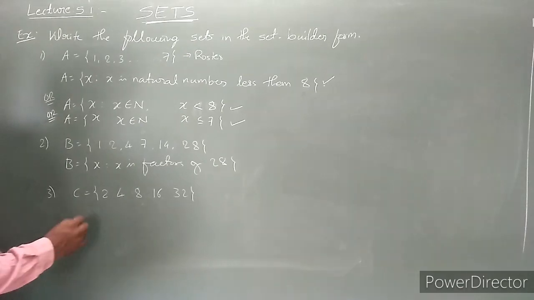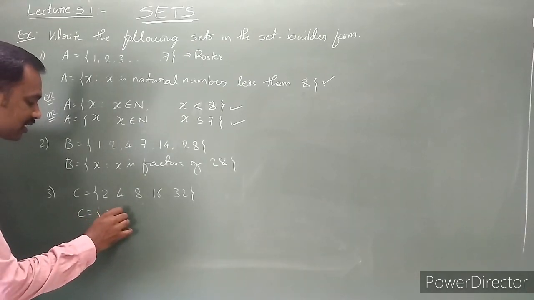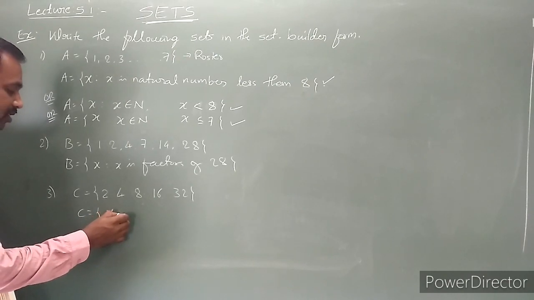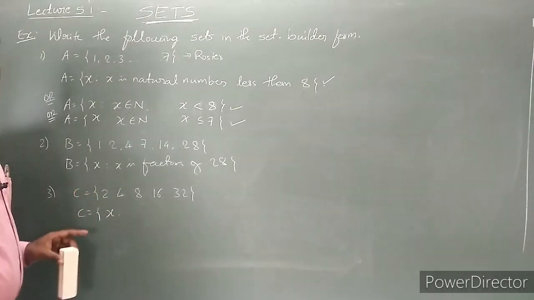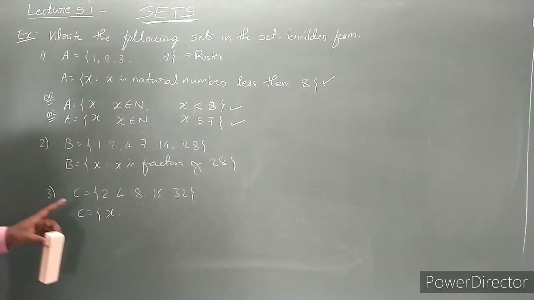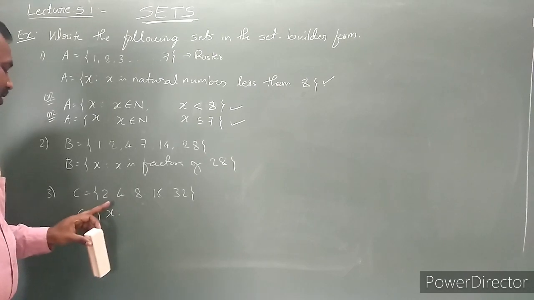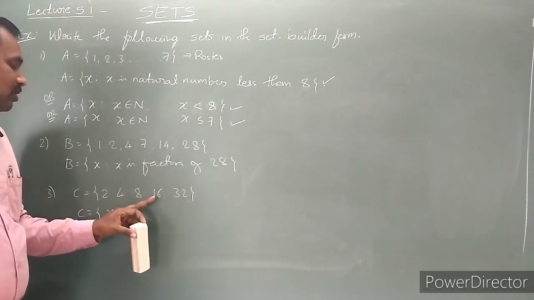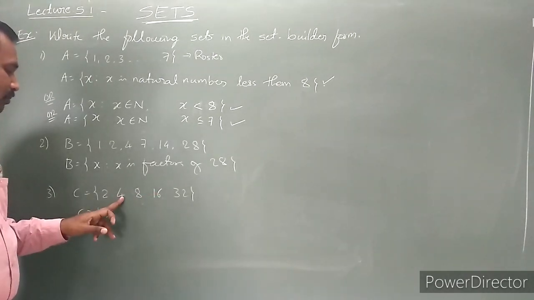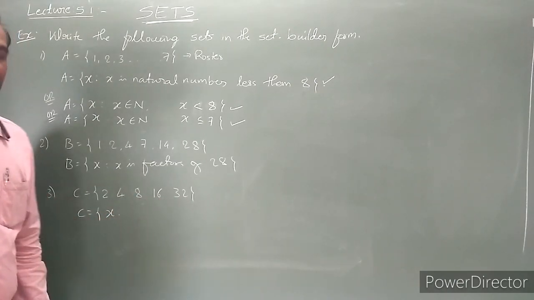So what is the set C? Now I write {x such that...}, observe the property. What property is going to be satisfied here? 2, 4, 8, 16, 32: 2 twos are 4, 4 twos are 8, 8 twos are 16, 16 twos are 32.